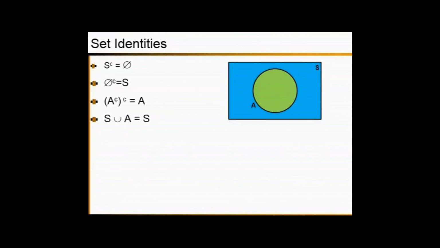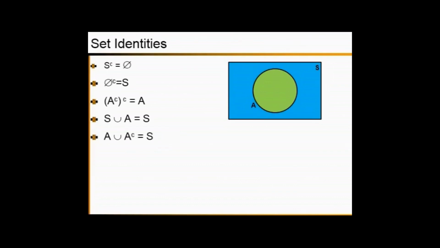That gives the elements fallen inside S or the elements fallen inside A. So when you carefully look at the elements fallen inside S or elements fallen inside A, you can simply write that as the entire set of elements, that is the elements fallen inside S. So sample space union A gives the sample space.